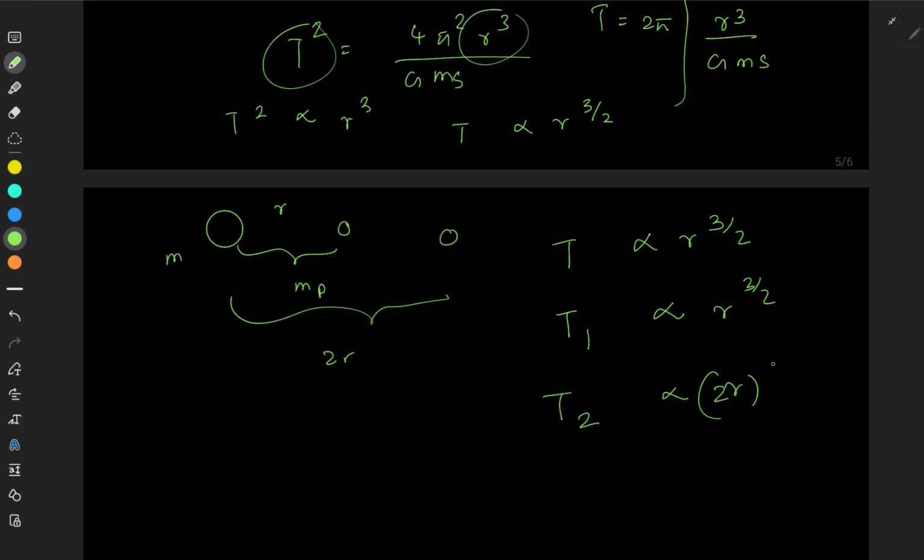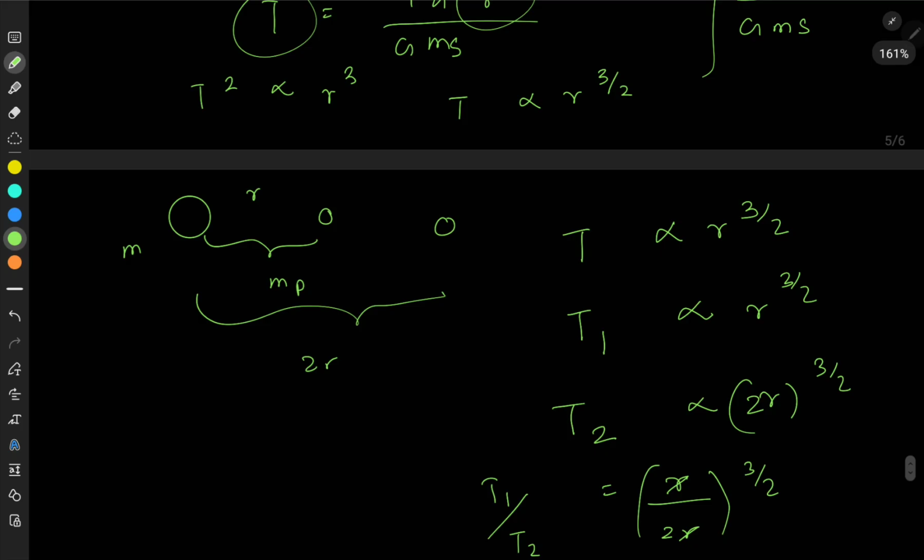Because 2 times the distance, 2r to the power 3 over 2. Then t1 over t2, they can give this for MCQs, is equal to r over 2r to the power 3 over 2. Then you can simplify these things and get expressions for t1 over t2. So like that you can compare the time periods for the different planets, because the sun is the same and you can change the distances, right?